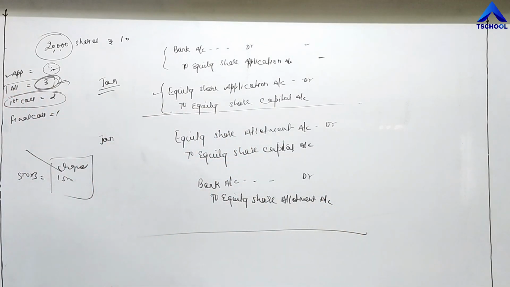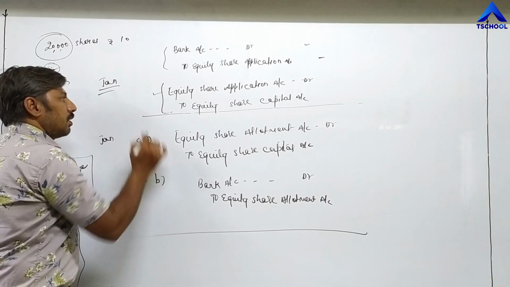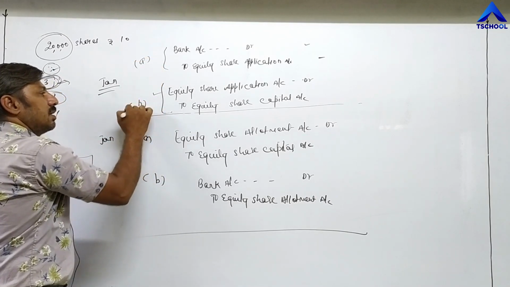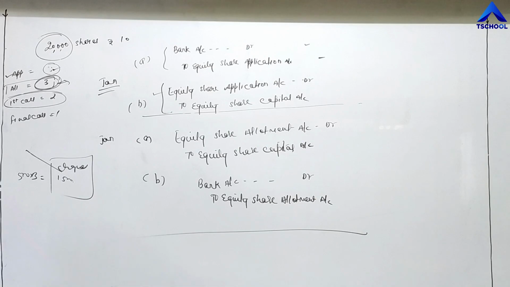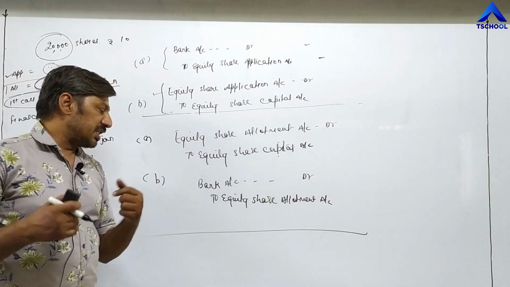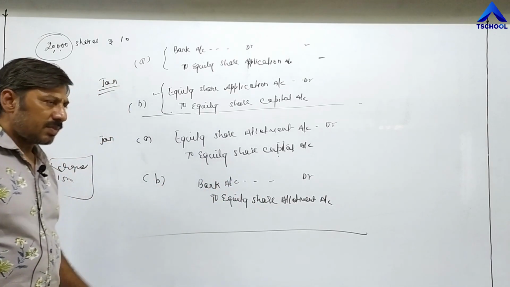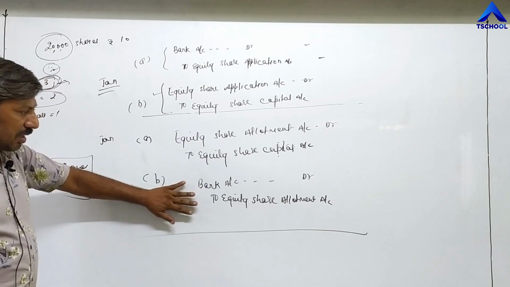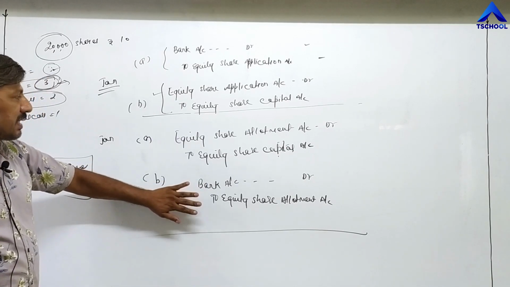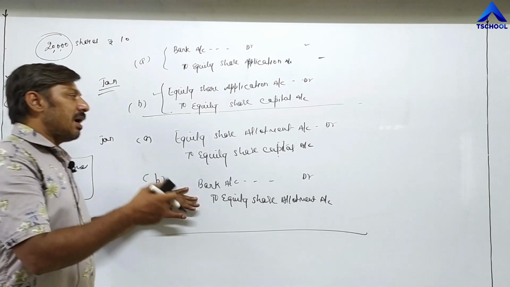Again, the second installment is completed. Two entries were passed, A and B. Equity share allotment account debit to equity share capital. When the company received the amount, bank account debit to equity share allotment. As the company receives the second installment, on the same date, they will pass another entry